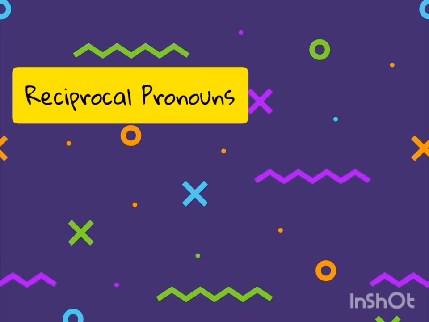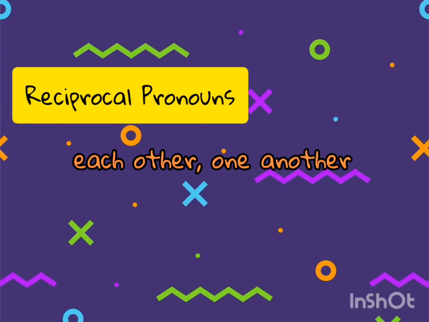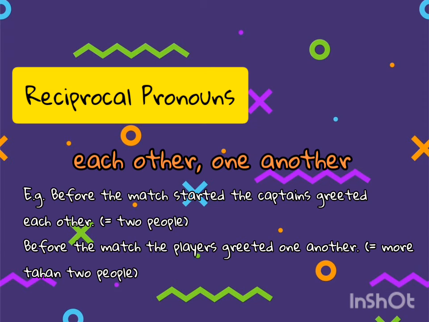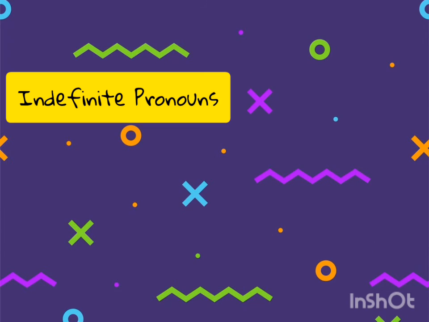Next, we find reciprocal pronouns. There are only 2 reciprocal pronouns. Reciprocal pronouns show a mutual relationship. Sentences with reciprocal pronouns indicate that 2 or more people are carrying out an action and receiving the benefits or the consequences of each other. The main rule is that in case you refer to two people, you must use each other, and in case you are referring to more than two people, you must use one another. Compare the following sentences.